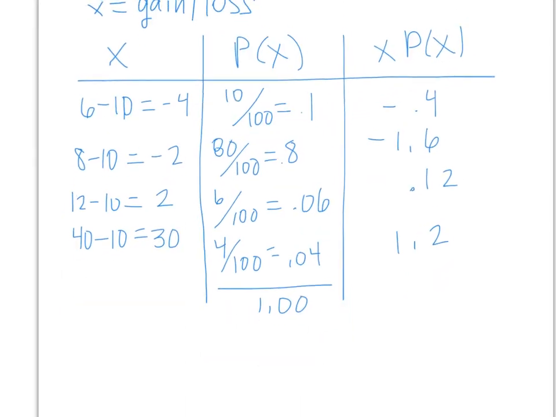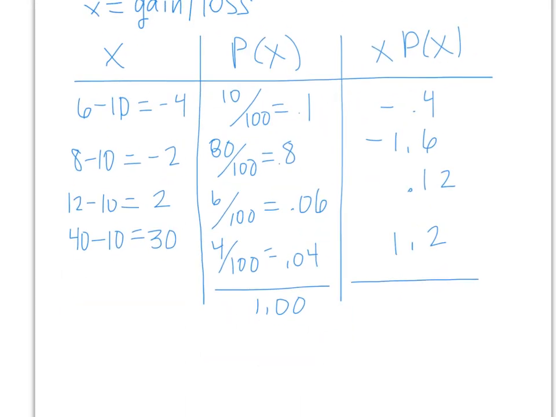Okay, so kind of the question here is, are we going to end up in the hole, or are we going to end up making some money? If we add all these up, we end up with the mean, which is the sum of this column. Just remind ourselves what we're doing, it is a -0.32. So over the long haul, if we keep playing this, we're going to be in the hole. We can expect to be in the hole 0.32 dollars, 32 cents.